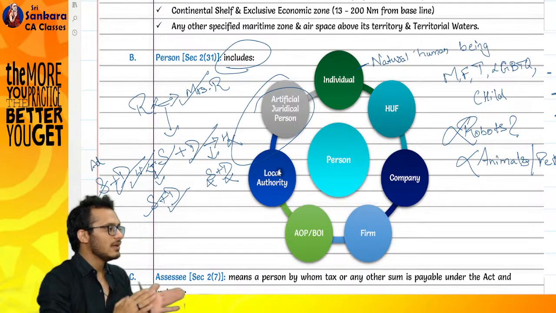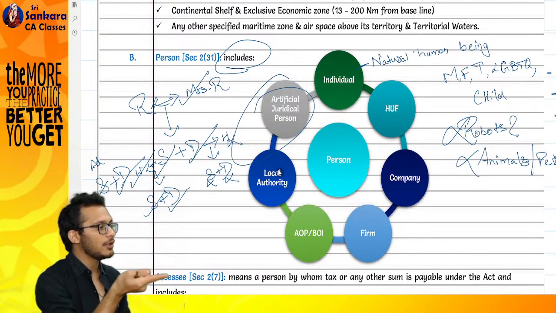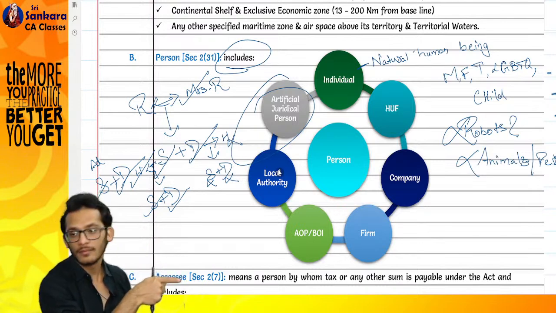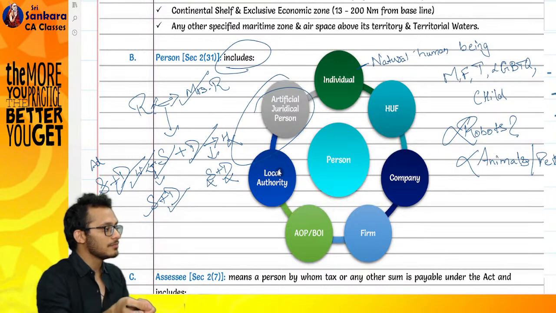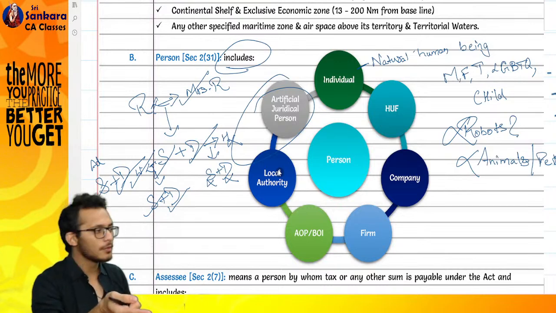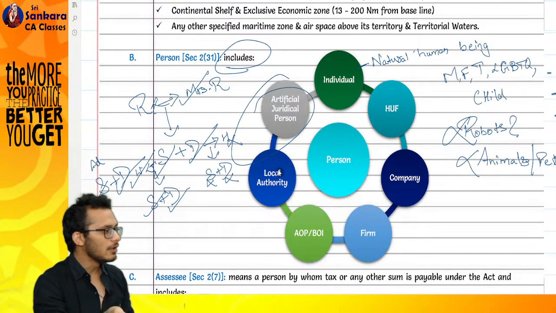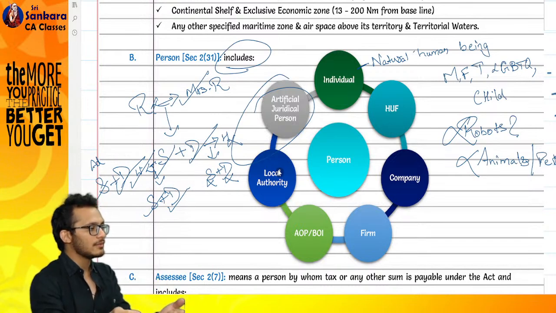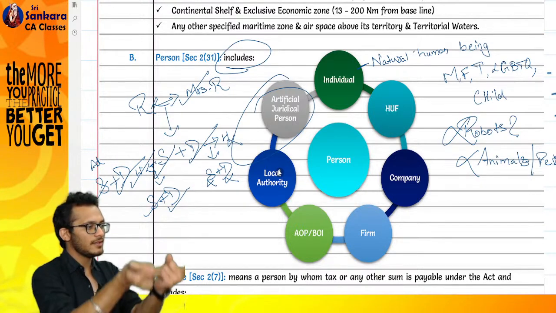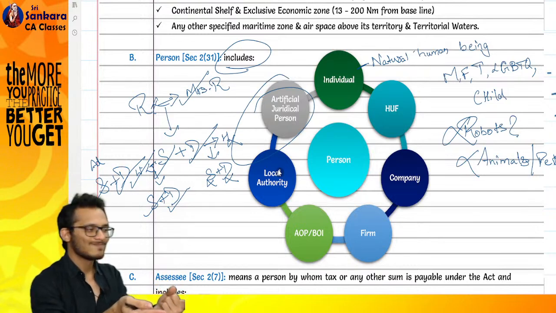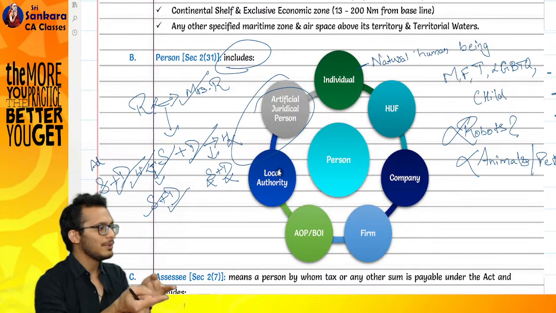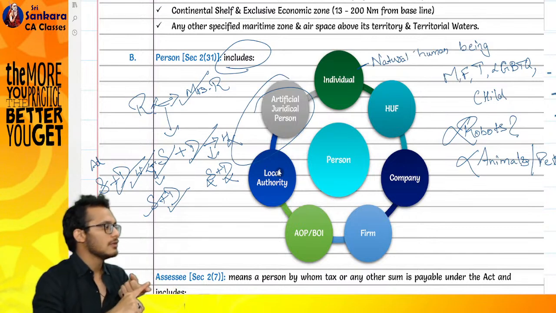My question was, you said 2 or more individuals coming together is called a BOI. And the same thing we said in partnership: 2 or more individuals coming together is called a partnership. 2 or more individuals coming together is called a BOI. How do you decide? BOIs are normally created by force of law. Let's take a simple example.